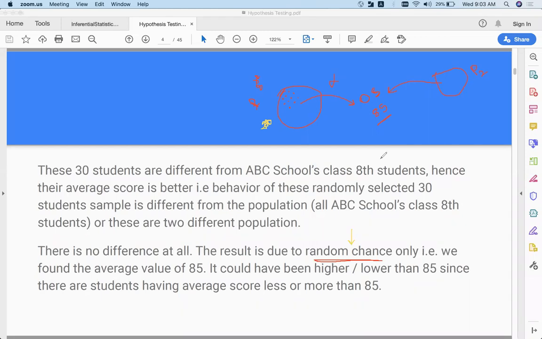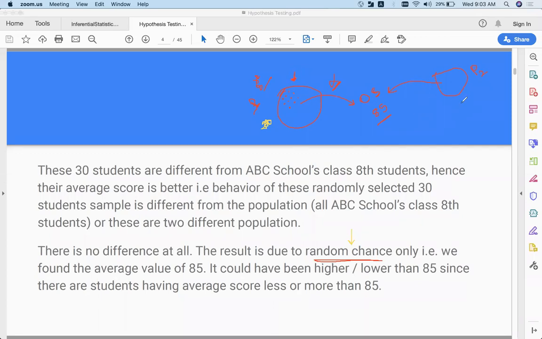Okay, so these are the two ideas that we are trying to test. What is the idea that we are trying to test? The idea is, is this because of random chance? So what is the random chance? Let's say the population is 8th class students' marks in mathematics, and the sample I took was a random sample. The random chance is that, unfortunately or fortunately, the random selection that we did was only giving me the students with high marks. That is one idea.